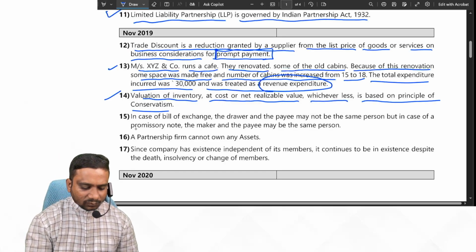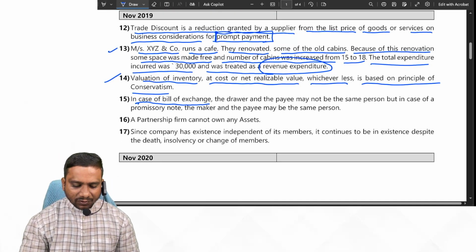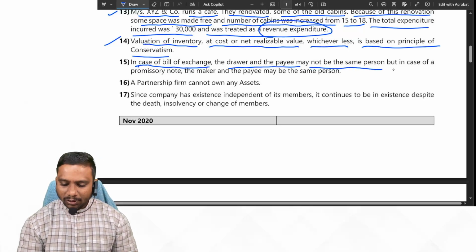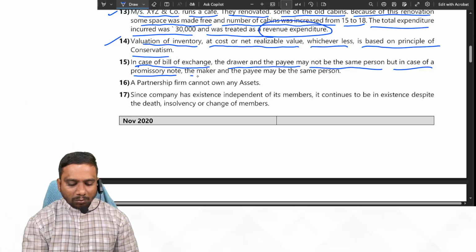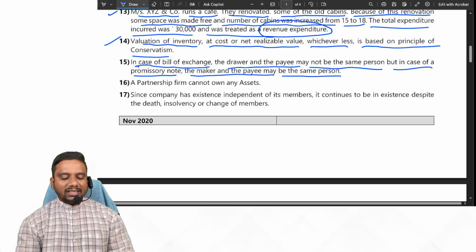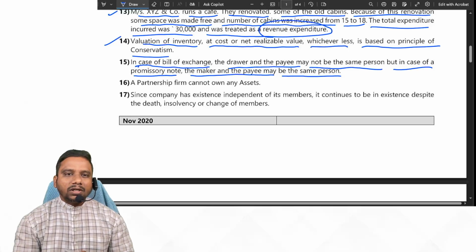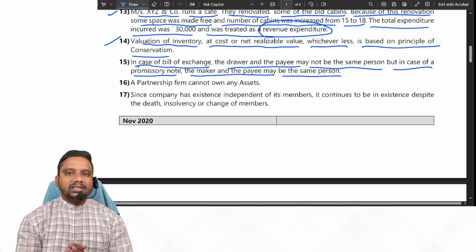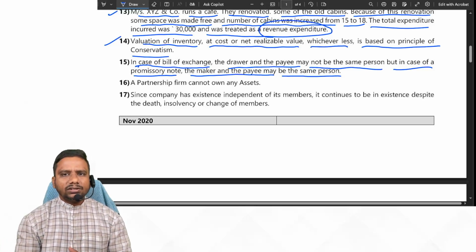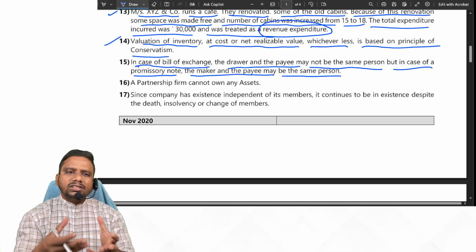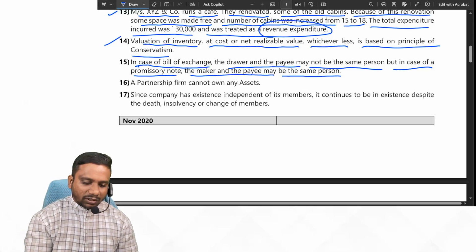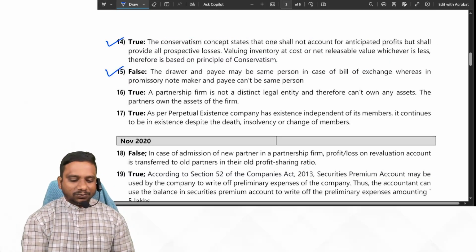Next one. In case of bill of exchange, the drawer and the payee may not be the same person, but in case of promissory note, the maker and payee may be the same person. False. Actually, in case of bill of exchange, the drawer and payee may be the same person. But in case of promissory note, who is the maker? Debtor is the maker. Payee is the person to whom the amount is paid. So the given statement is false. They have given it in reverse.